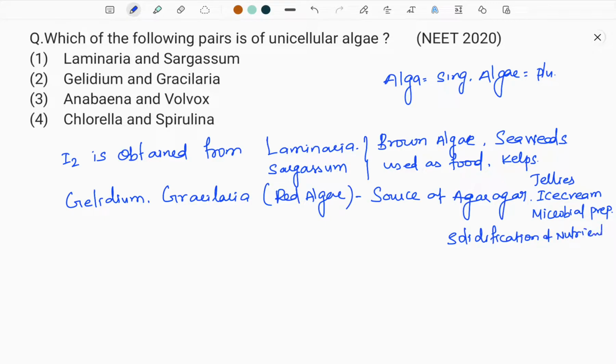We know in tissue culture technique, as we prepare the nutrient media, when you keep the explant in that media, it may submerge, it may sink in that media. So we have to solidify the nutrient media. That solidification is done by addition of agar-agar.